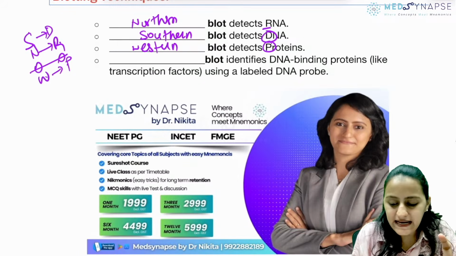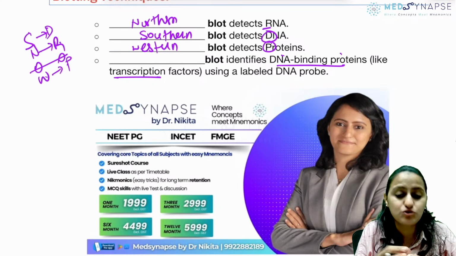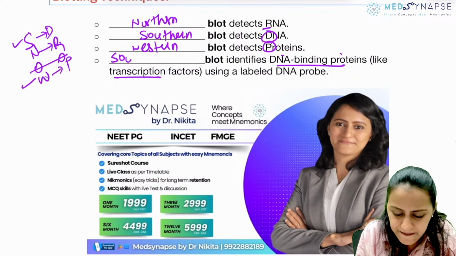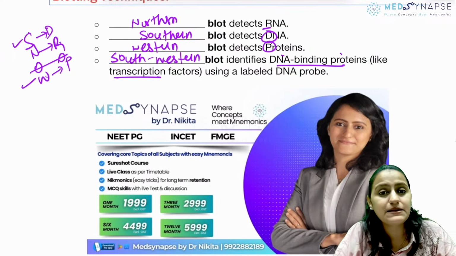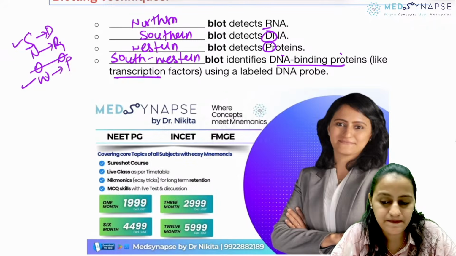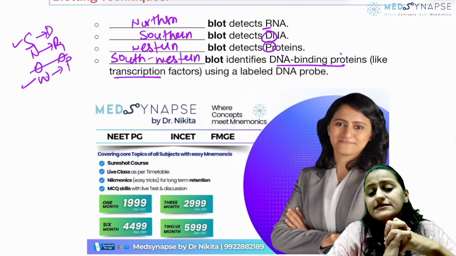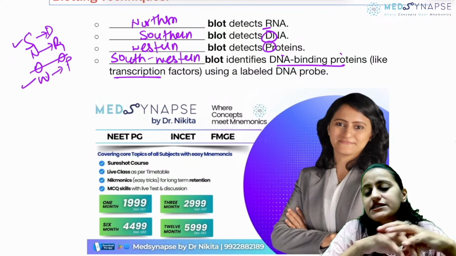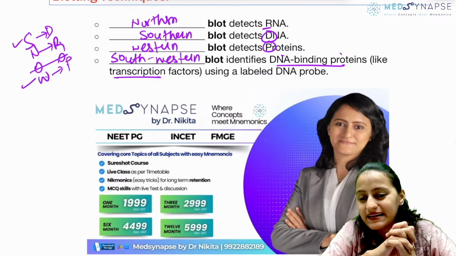And DNA binding proteins like transcription factors. Remember, DNA और proteins दोनों चाहिए. So DNA भी चाहिए, proteins भी चाहिए. तो कौन सा वाला रहेगा? Southwestern blotting technique is for DNA binding proteins like transcription factors. ठीक है? Again, let me know in the comments what the eastern blotting is for. Okay, eastern blotting is for what? Right? Clear with everyone?